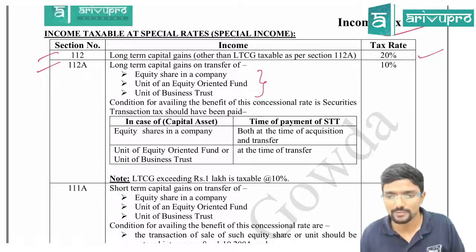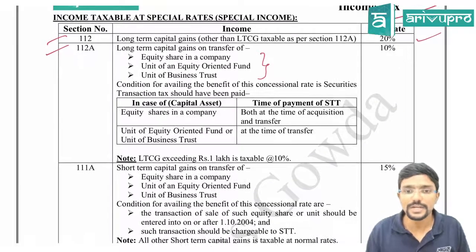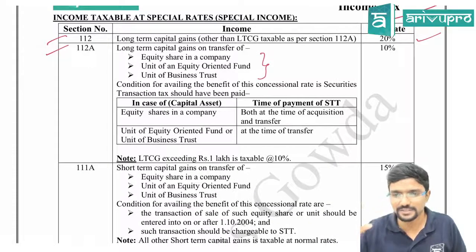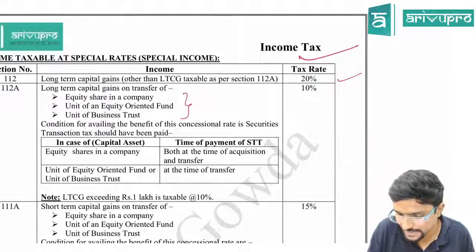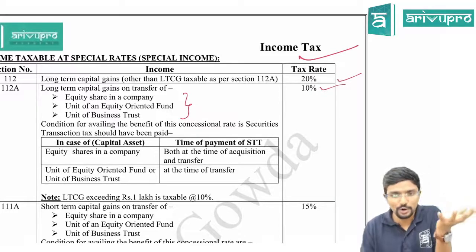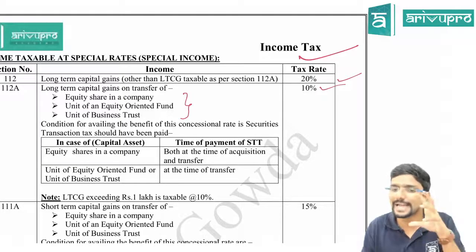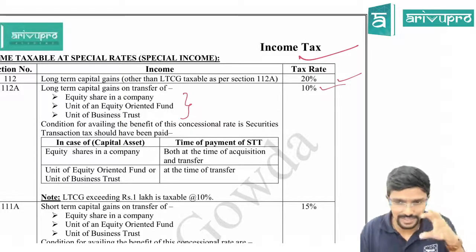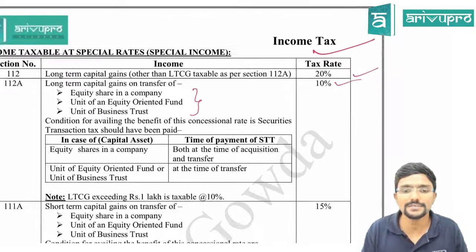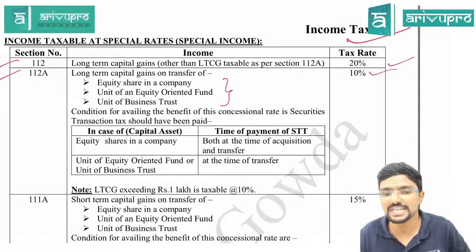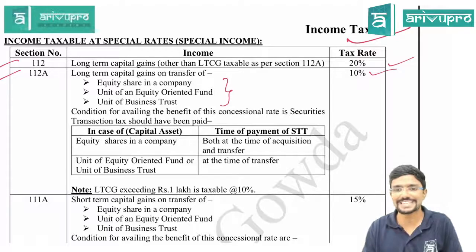Okay, so now in that case, conditions for availing, there is some conditions. Okay, the tax rate is 10%, guys. The tax rate is 10% on whatever long-term capital gain you will get on the sale of the following three items. The tax rate is 10%, but there are some conditions. Conditions for availing the benefit of this concessional rate is securities transaction tax should have been paid. Sir, what is the securities transaction tax?